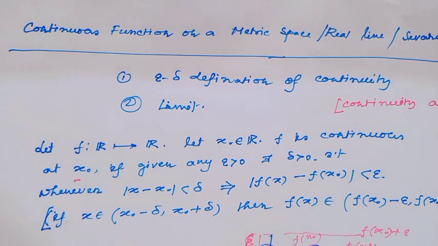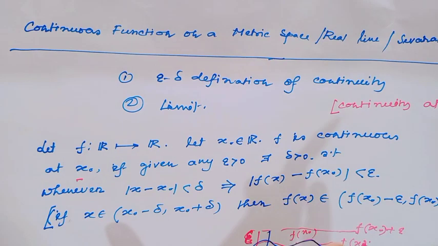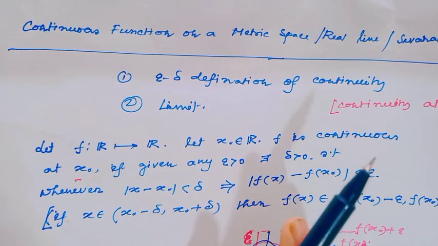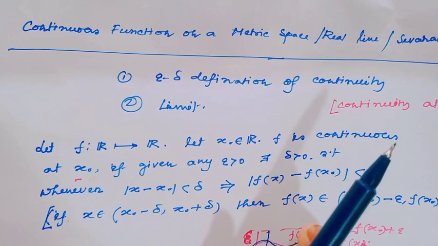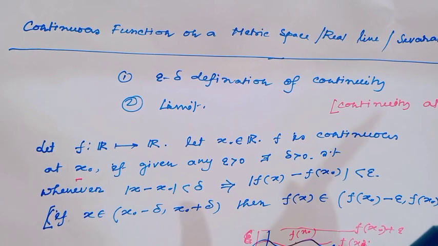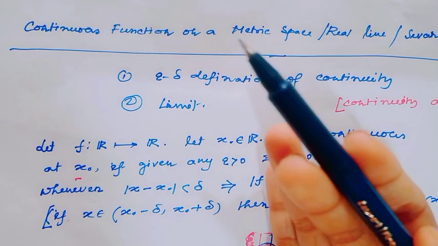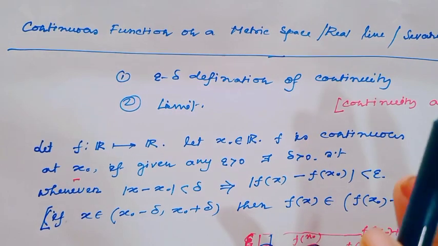Just remember what a discontinuous function is. I told you, for a discontinuous function, I can always find one epsilon for which no delta works. And continuity means just the opposite.